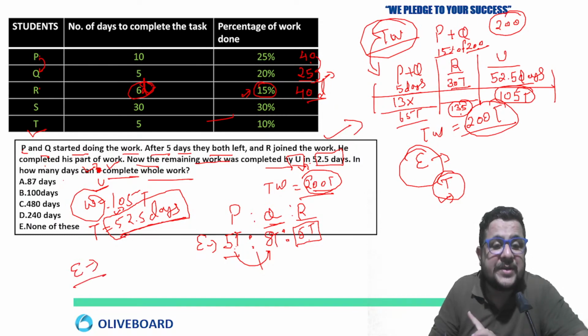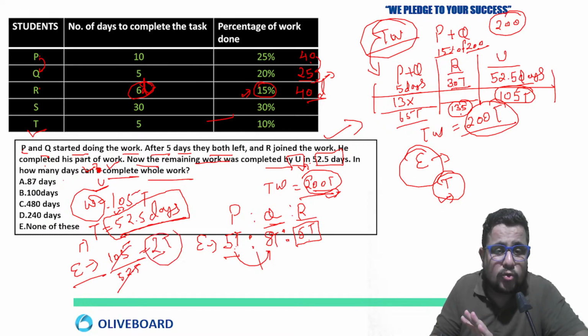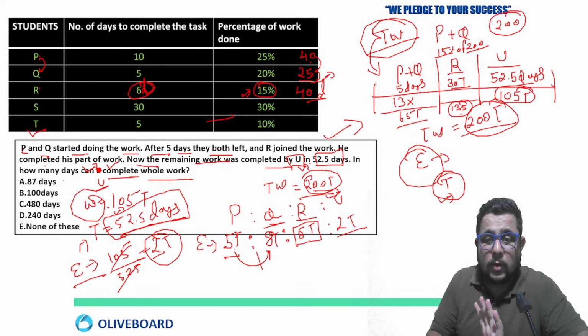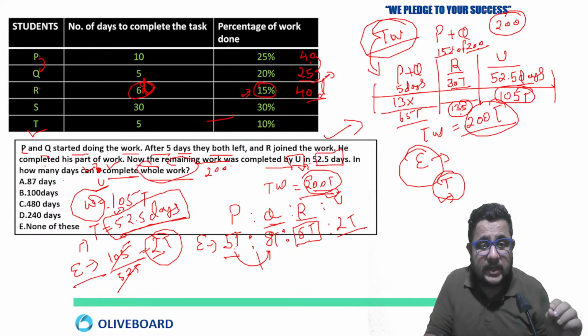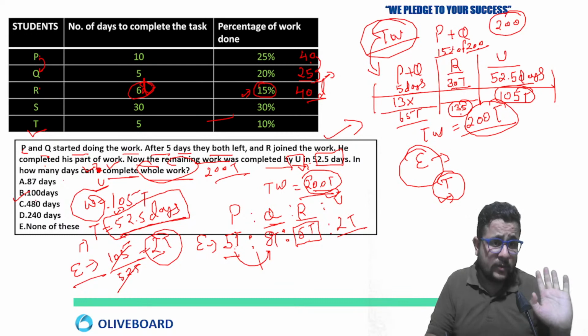Because we need his efficiency, and we already know the total time. The work done by him is 105, and the time he is taking is 52.5. Just cancel 2 times, so 2 cups of tea per day is the efficiency of this other person. So the whole work, 200 cups of tea, will be completed by him in how many days? 200 by 2, 100 days. Hope it is clear.